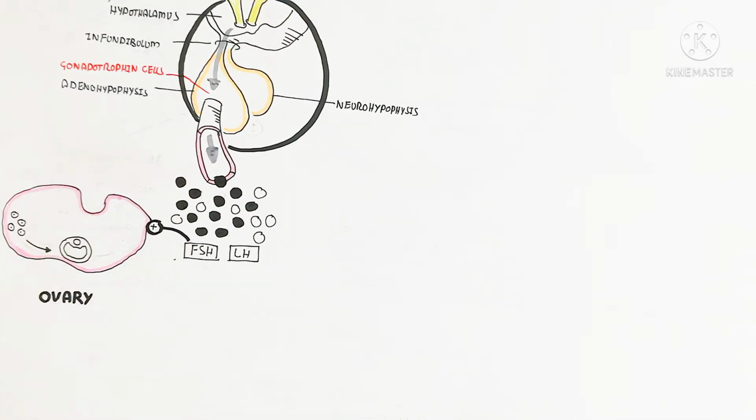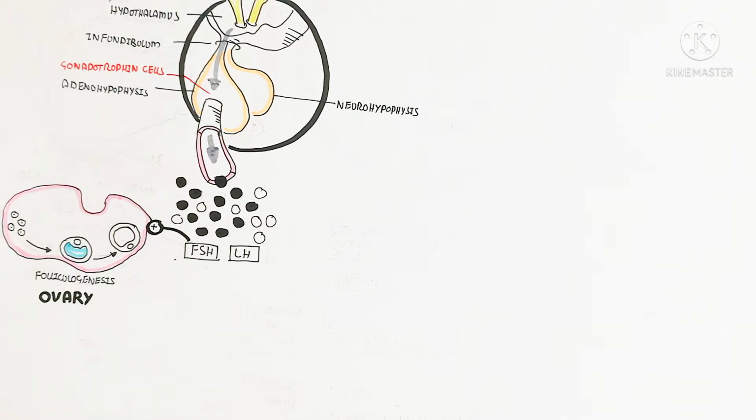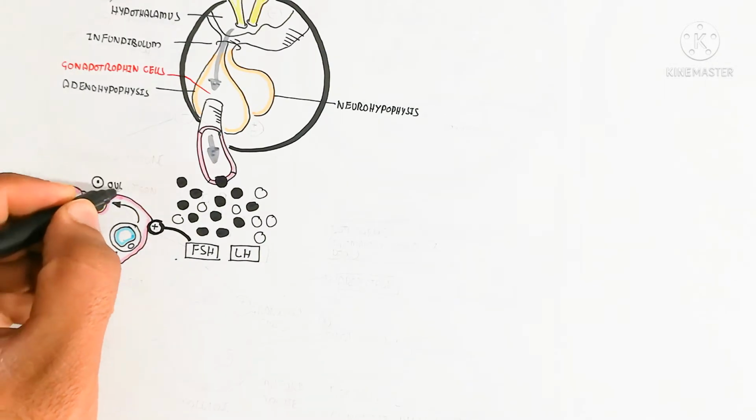Follicle stimulating hormone will stimulate the ovary for folliculogenesis, the follicle production, and the primary follicle will become a secondary follicle. And in this way, the mature oocyte will be formed inside the follicle, and the follicle contains follicular fluid, the blue color showing in the figure.